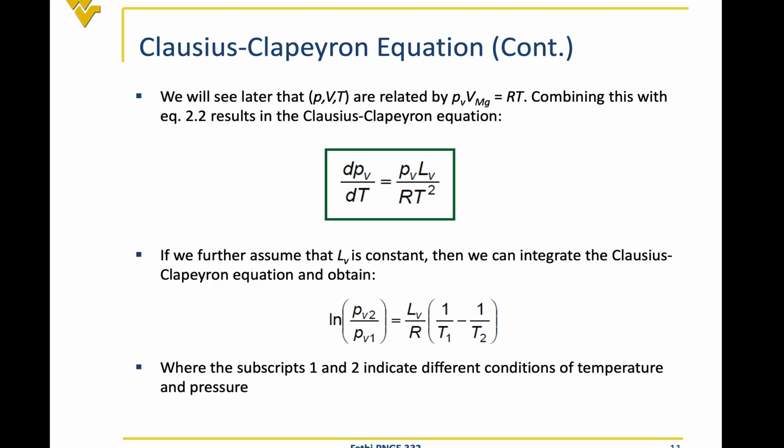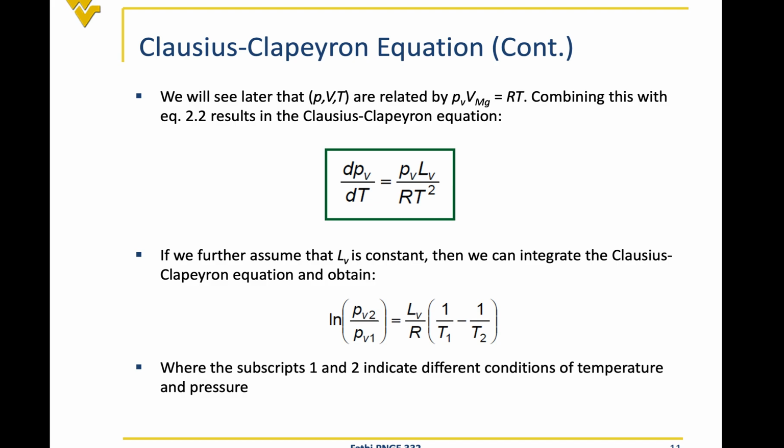Okay, so now we can see that the pressure, PV2 over PV1, so that's the pressure. The natural log of that pressure has a linear relationship with 1 over temperature. PV2 over PV1 is a pressure component, and 1 over T1 minus 1 over T2 is a temperature component. So the natural log of pressure has a linear relationship with 1 over temperature, because LV is a constant, they assume it to be constant, or R is a universal constant.